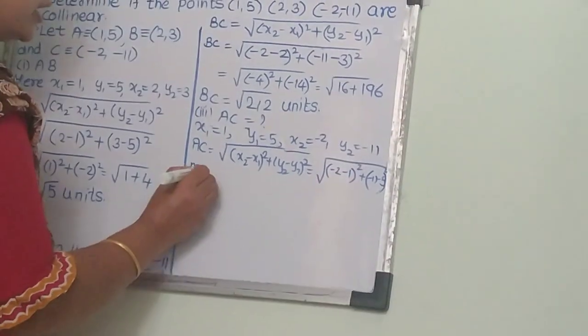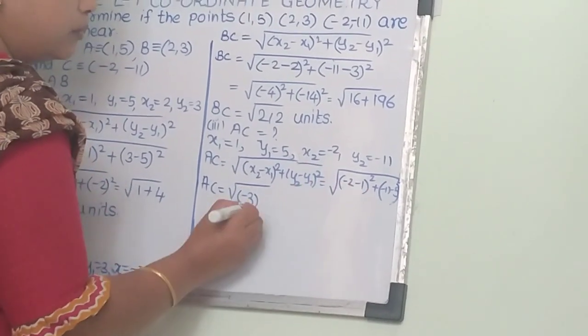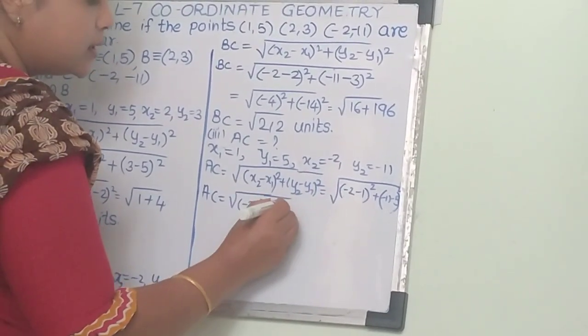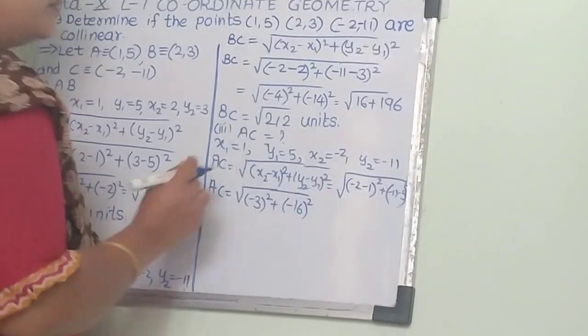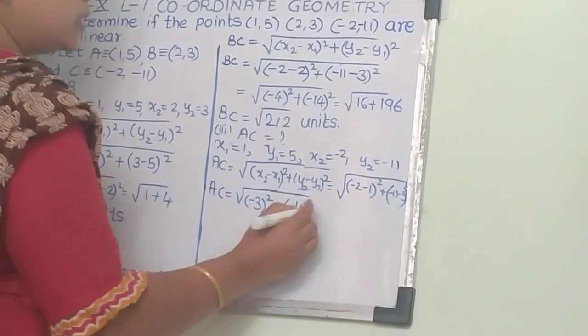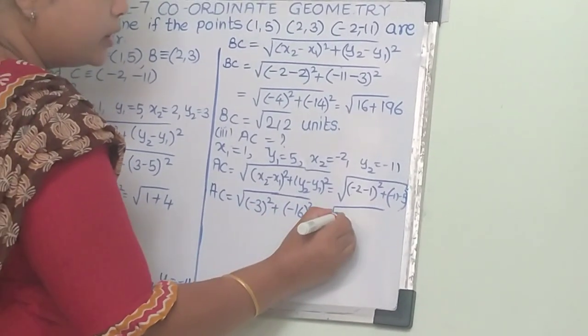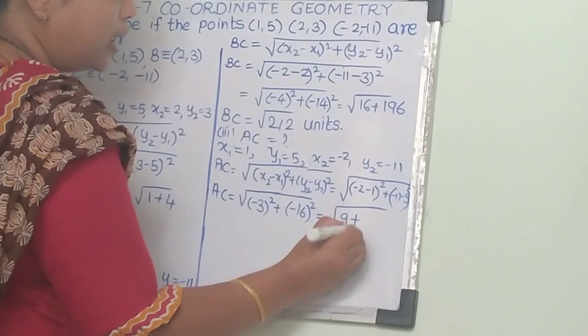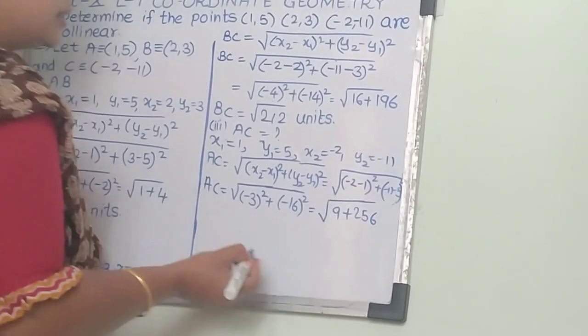So we get minus 3 square plus minus 16 square, because minus 11 minus 5 becomes minus 16. Minus 3 square is 9 and 16 square is 256.